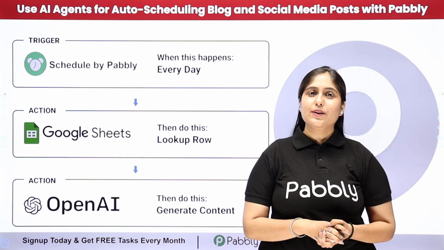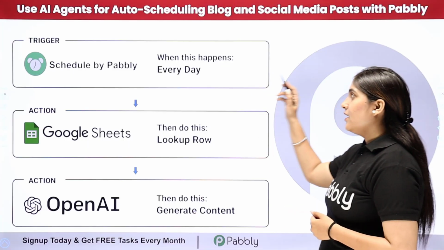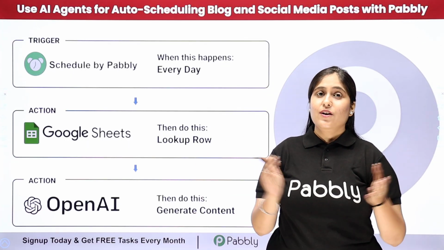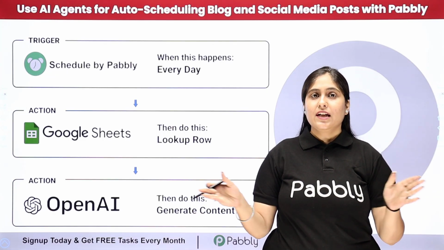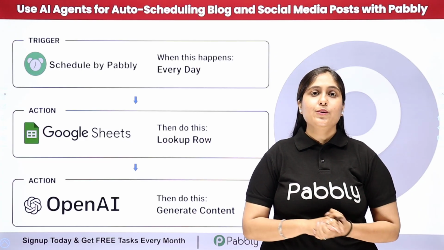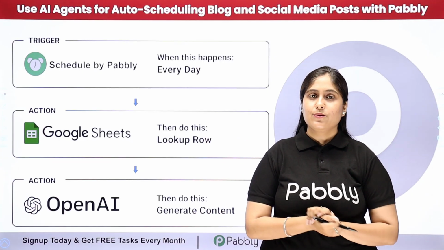In this video, we are going to understand how to use AI agents for auto-scheduling blog and social media posts with Pabbly. So as a content creator, I already planned my content ideas in my Google Sheets a week before. And now on the basis of date, I want to post and generate the content for my social media.